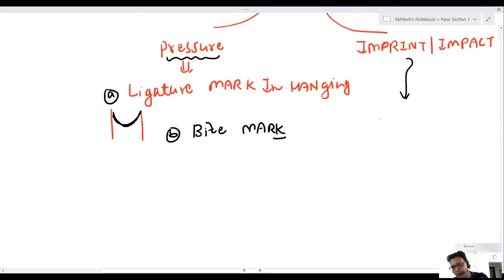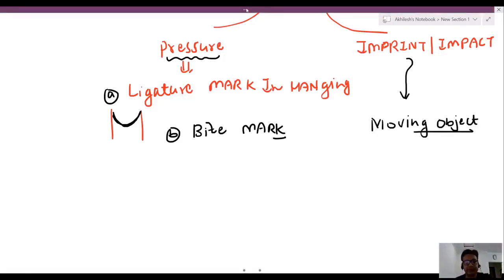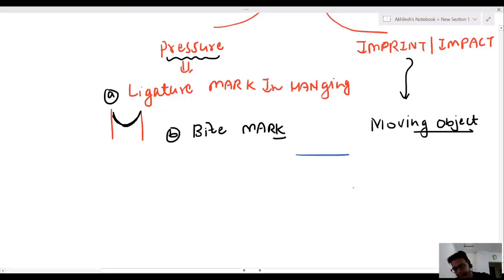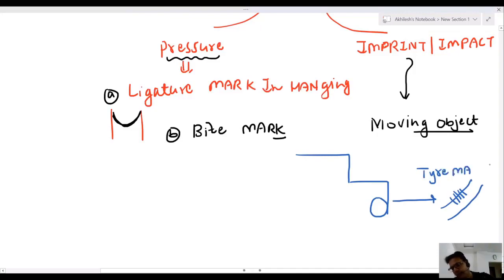If you have a moving object, see what is the difference. This is a vehicle. Everyone knows that the vehicle is moving, and this vehicle on your skin produces a tire mark. It is also a pattern, but sir, it is a moving object. So a moving object producing a mark on the skin is an imprint.